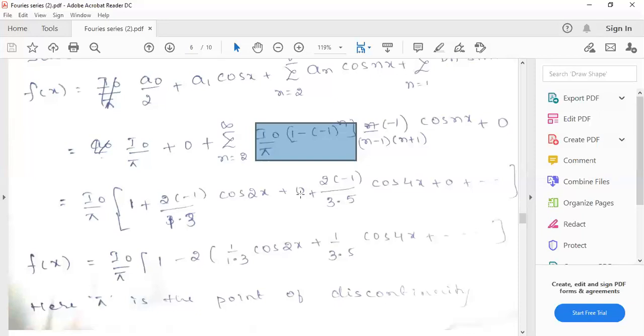Now, by putting n equals 2 to infinity, just to expand this one, n equals 2 means it will become 1, so this is I naught by pi. If you take it outside, this will become 1 plus, if you put n equals to minus 1 square, that means it will vanish. Minus 1 square means it will become plus 1. So 1 minus plus 1 means it will become 1 minus 1, it will be 0.